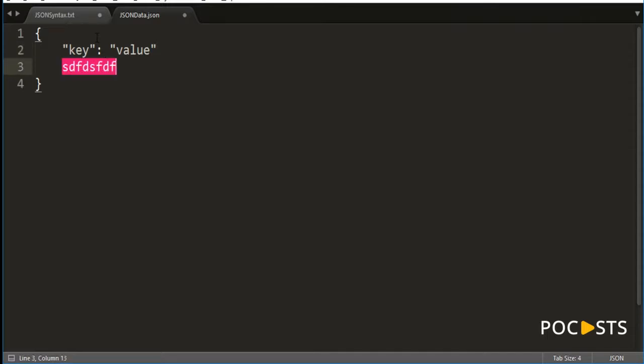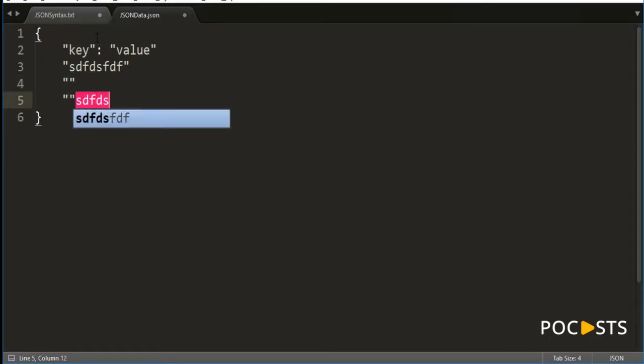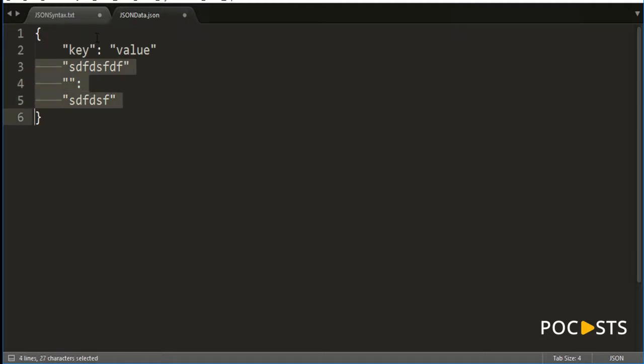You don't write like this, and then you just don't write like this. Okay, that's an invalid JSON, right? Don't write like this outside the double quotes. Okay, and you cannot write like this. That will be invalid. Always you write a key and then a value. Okay, that's the second rule.